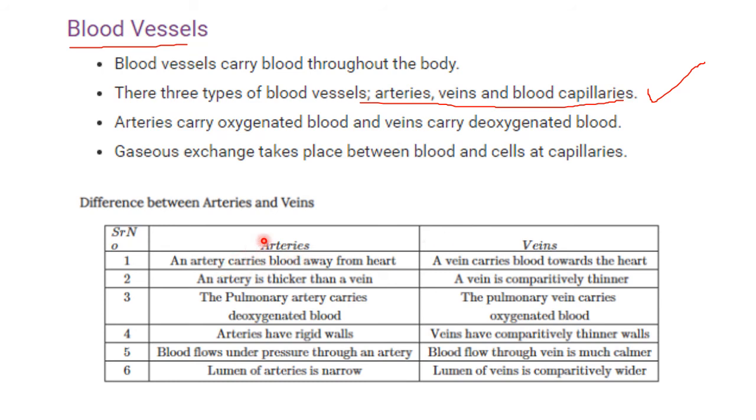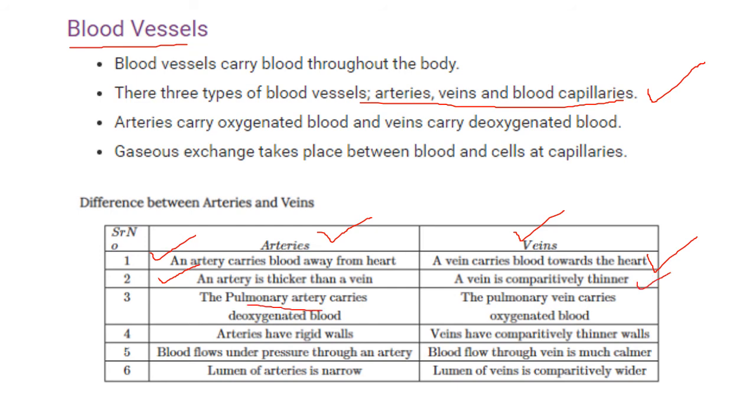So here you can see the difference between arteries and veins. You have to remember this one. These are very important. You need to remember the difference between the arteries and the veins. First, arteries carry the blood away from the heart, and veins carry the blood towards the heart. Next, the artery is thicker than the vein, and the vein is comparatively thinner than the artery.